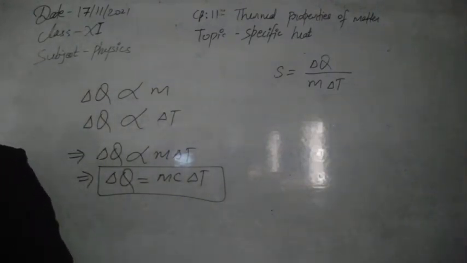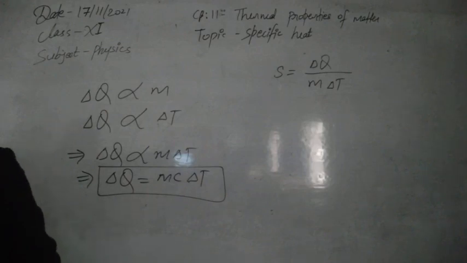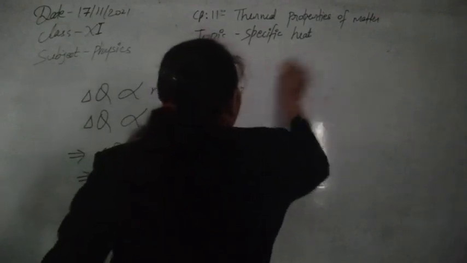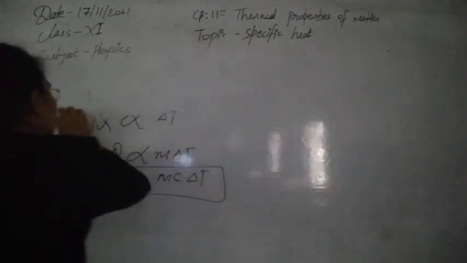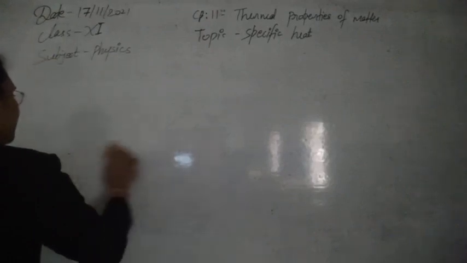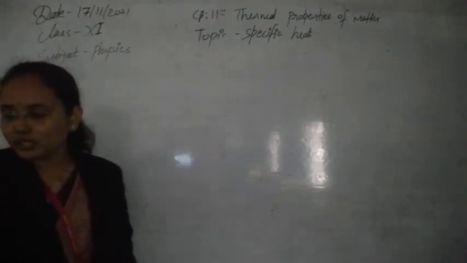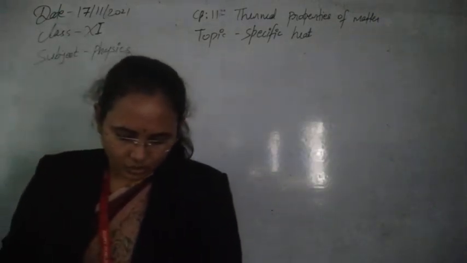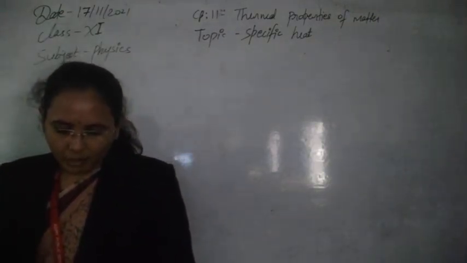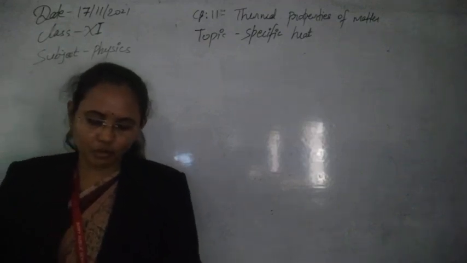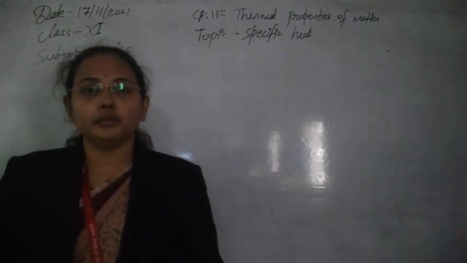Now let's see the next concept, called molar specific heat or molar heat capacity. After defining specific heat, this is also related to the change in temperature of the system. So how can we define molar specific heat? It is defined as the amount of heat required to raise the temperature of 1 gram mole of the substance through a unit degree.